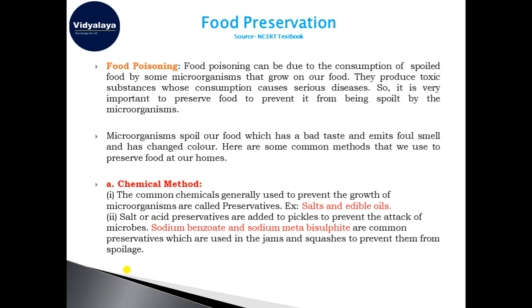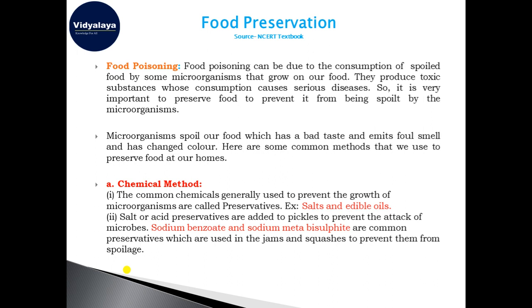Before proceeding ahead, there is one topic that is called food poisoning. When we eat contaminated food, rotten food, spoiled food, that creates problems in our stomach, and we suffer from food poisoning. Even death can be caused by food poisoning when we eat this kind of spoiled food.